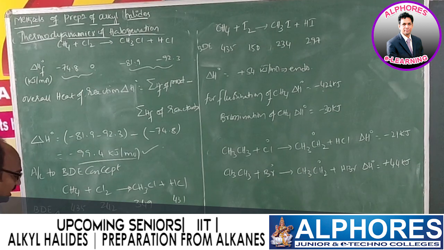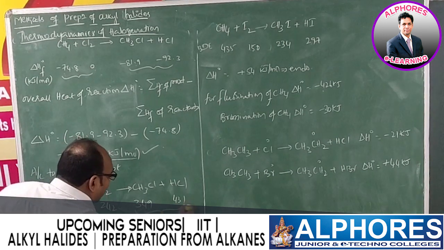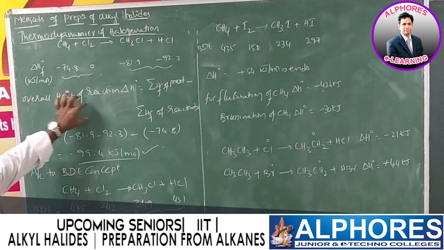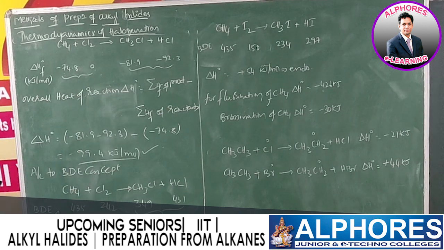So the bonds broken are 435 plus 242, and bond formation energy is 349 and 431, then it will be minus 103. Here we got minus 99.4, and this one is minus 103. These two values are very close. Thus whatever we discussed with thermodynamic data, bond dissociation enthalpy also supports that.